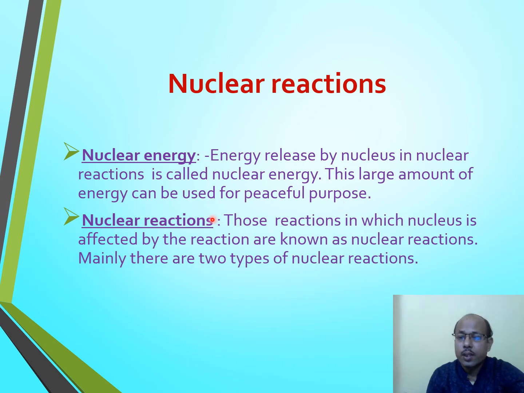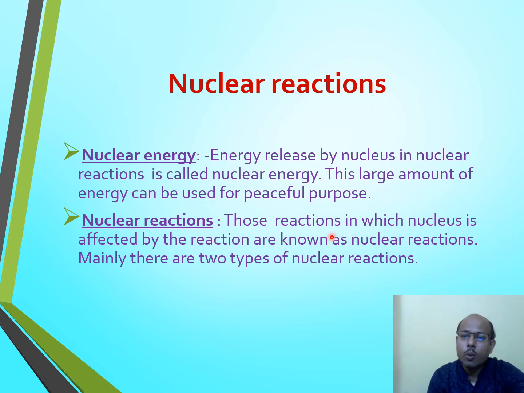Now we are discussing nuclear reaction. What is meant by nuclear reaction? Those reactions in which the nucleus is affected are known as nuclear reactions. Generally we come across chemical reactions. In a chemical reaction, the composition of the atom remains as it is. For example, whenever H2 and O2 combine, we get water, but the chemical formula of water is still H2O. It means hydrogen remains hydrogen and oxygen remains oxygen; they only get combined in the form of a compound.